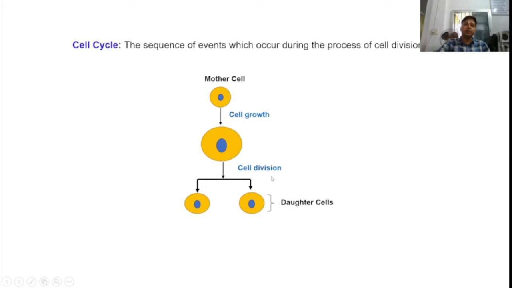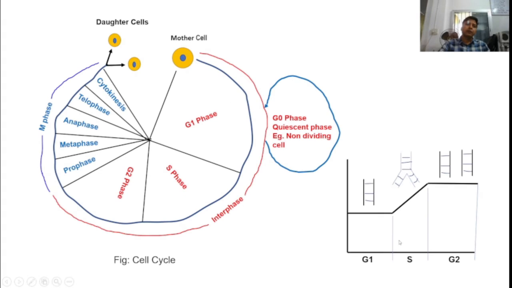So cell cycle says that the sequence of events which occur during the process of cell division is known as cell cycle. So suppose this is a mother cell and which is dividing. So cell growth as well as cell division, these two events occur during the process of cell cycle, and finally two daughter cells are produced. So this is the diagrammatic representation of cell cycle, and this is the mother cell.